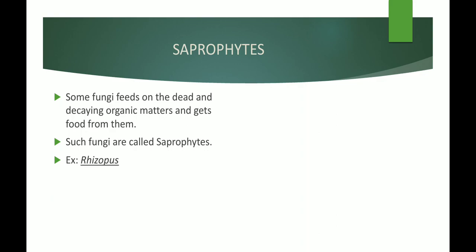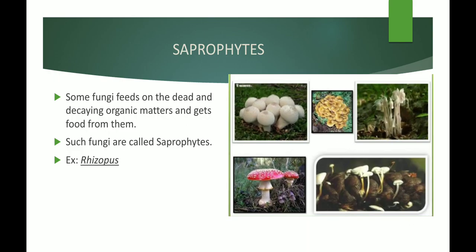We find some fungi which get their food from dead and decaying organic matter. Such fungi are grouped as saprophytes. Example, Rhizopus. So we can see the images of different saprophytes.